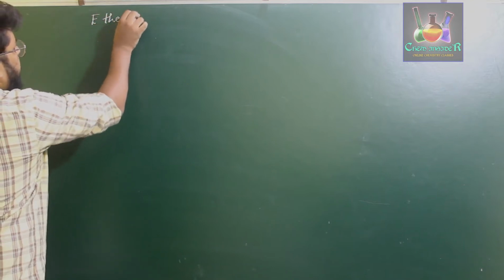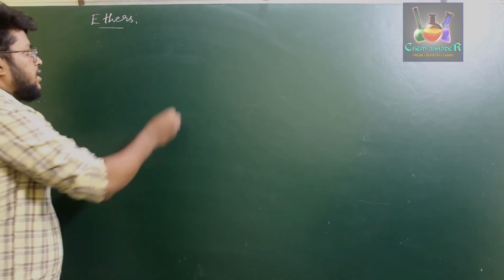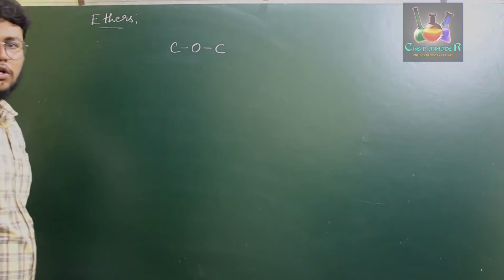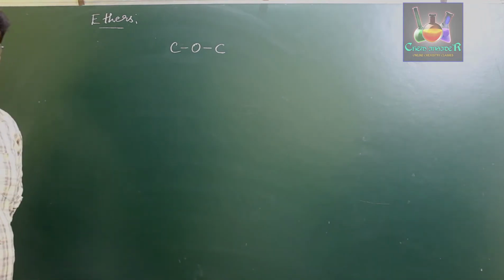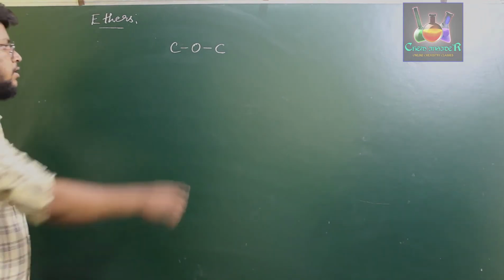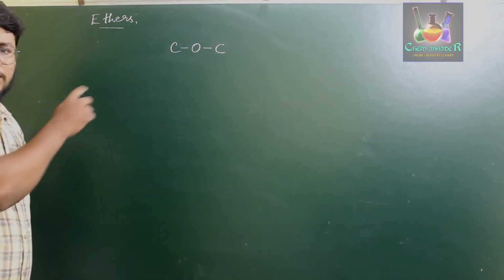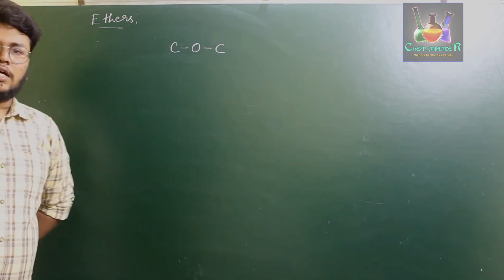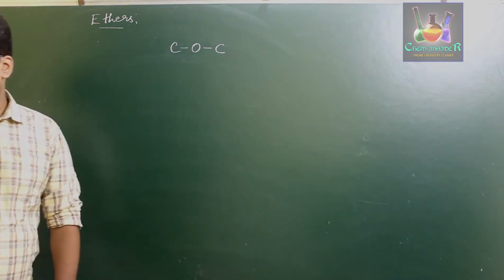As I said in the first video itself, ethers are compounds which have a carbon-oxygen-carbon bond. If an alkyl group or aryl group has a carbon-oxygen-carbon bond of this type, then those compounds are said to be ethers. We have also given their IUPAC nomenclature and classifications. Now we'll directly start with certain methods of preparation.